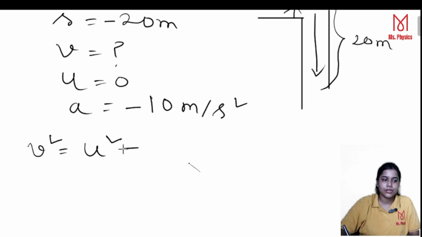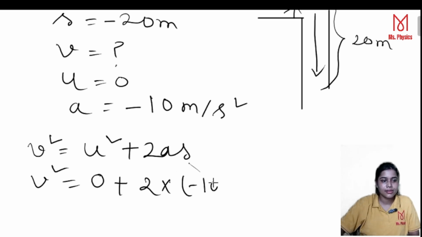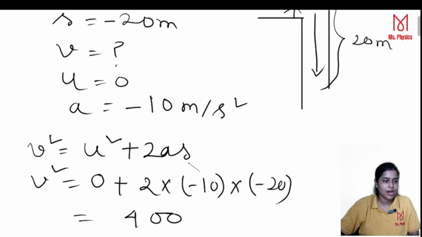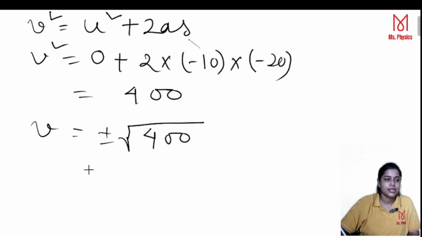v square is equal to u square plus 2as. Now u is 0 plus 2 multiplied by minus 10 multiplied by s, which is minus 20, and finally we are getting 400. Therefore, v is equal to plus minus under root 400, which is plus minus 20.